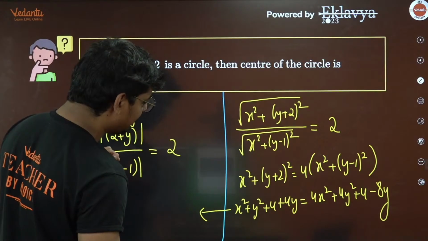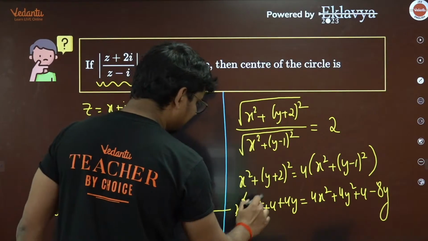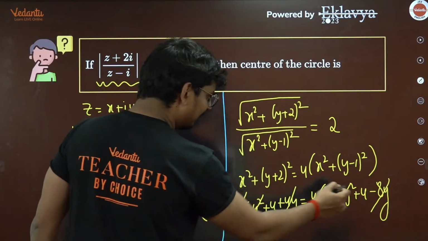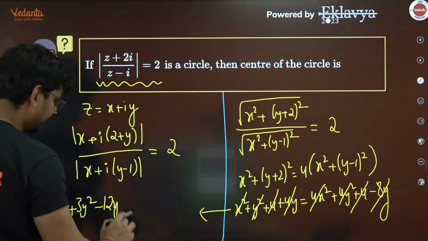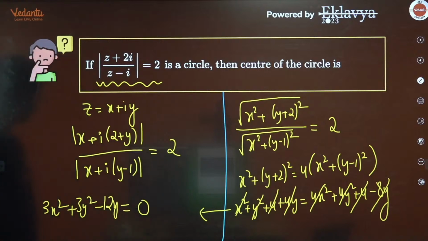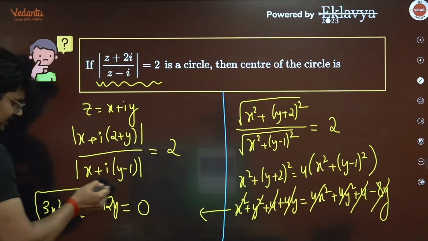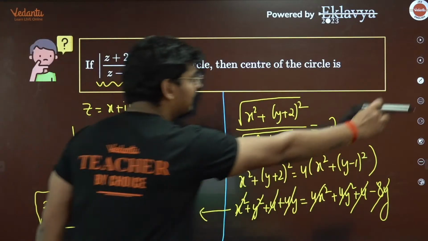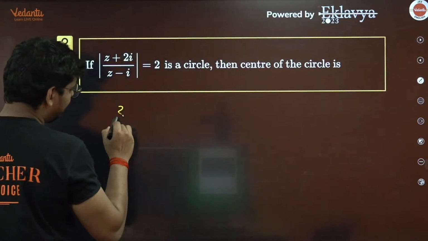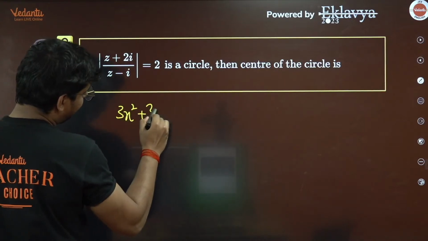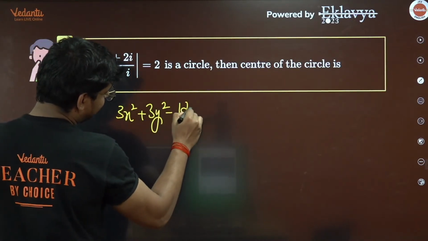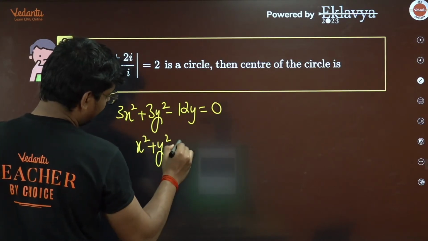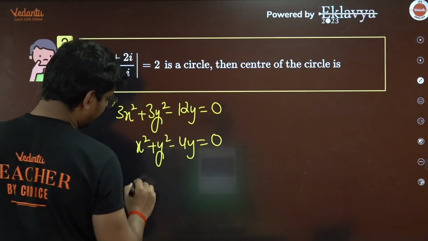Do we have any x term here? No x term. So this is done, and I think 4 and 4 are getting cancelled. That's it, equal to 0. This is the equation I'm getting for the circle: 3x square plus 3y square minus 12y is equal to 0, which is x square plus y square minus 4y is equal to 0.